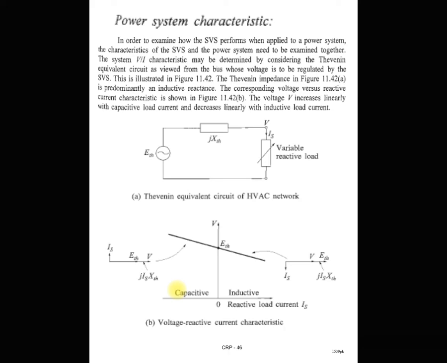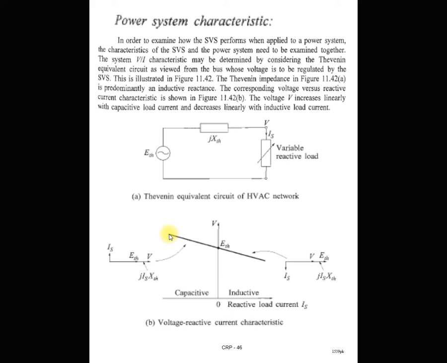As you know, if your load at the receiving side is capacitive in nature, the voltage at the receiving side, this voltage V, is greater than your supply voltage, meaning greater than this Thevenin's voltage. So the second quadrant is a capacitive region. It means your power system is operating in capacitive mode, so the load is capacitive in nature.